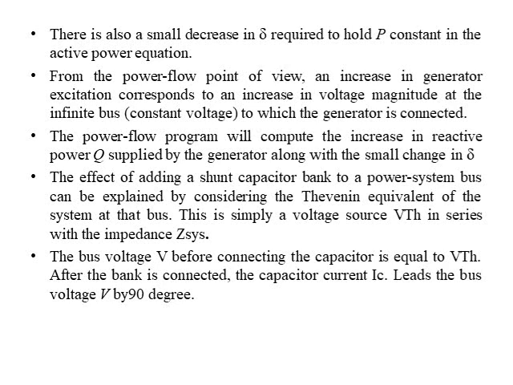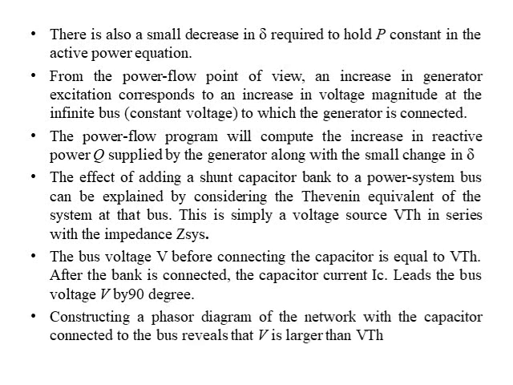Before connecting, the bus voltage V, that is the bus to which the generator is connected, and VTH, the equivalent or Thevenin's voltage of the generator, are equal. When the capacitor bank is not connected, the infinite bus voltage V and the generator voltage VTH are equal. But when we connect the capacitor bank, current leads the voltage by 90 degrees. So if we construct the phasor diagram for this condition with the capacitor connected to the bus, it reveals that the infinite bus voltage is greater than VTH.